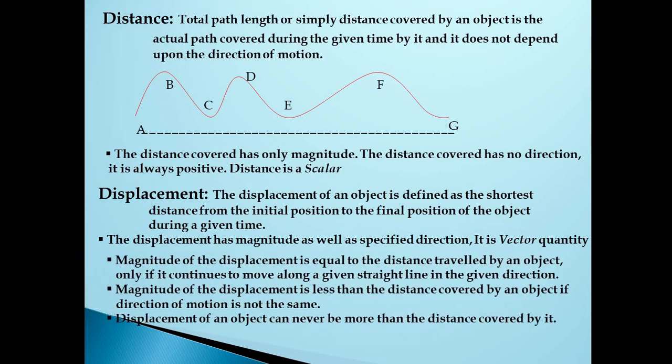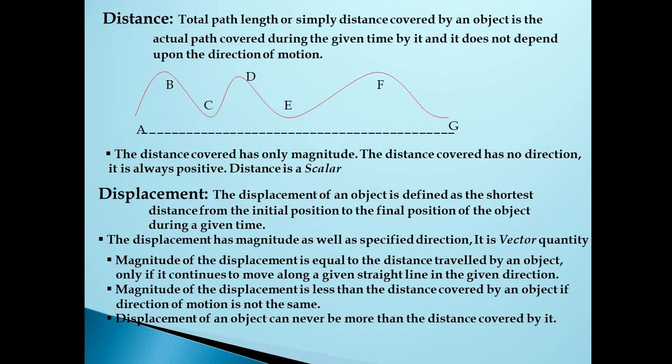This is the path covered by the object from A, B, C, D, E, F, G. This is the total path covered by an object, that is the distance. But what do you mean by displacement? The displacement of an object is defined as the shortest distance from initial position. See, here in the above given example, the initial position is A and the final position is G. So what do you mean by displacement? Displacement is the shortest distance.